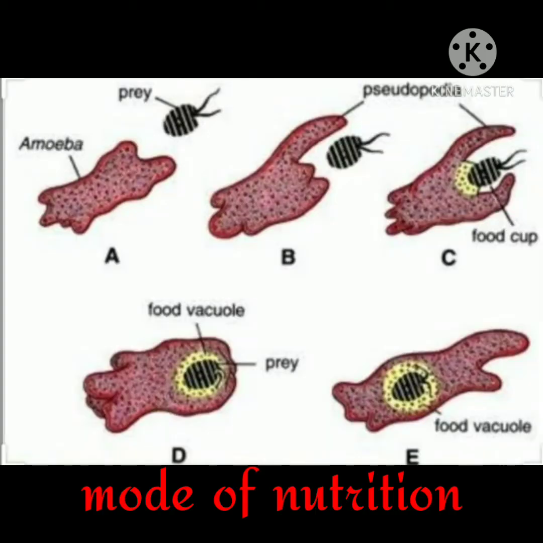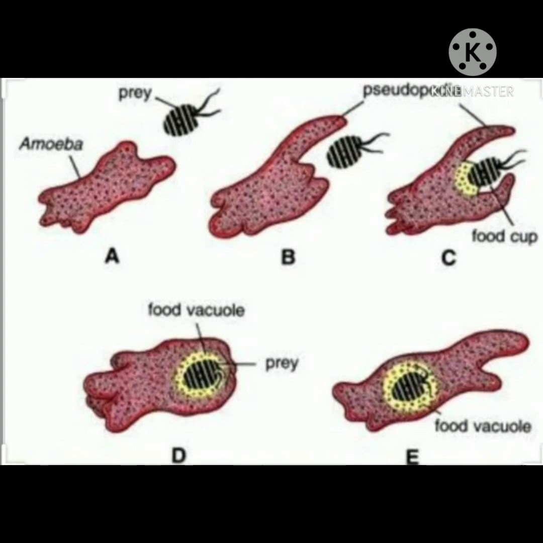How does amoeba feed? Or what is the mode of nutrition in amoeba? Amoeba does not have hands. It does not have a mouth. So, how does it feed? Neither does it have chlorophyll in its body. That means it cannot prepare its own food. It is not autotrophic. It is heterotrophic.